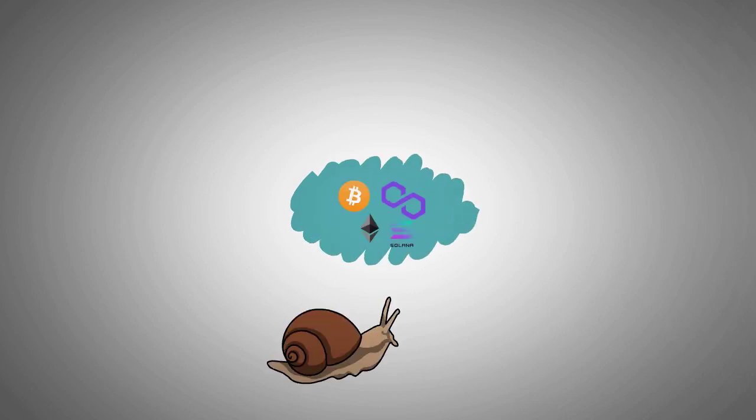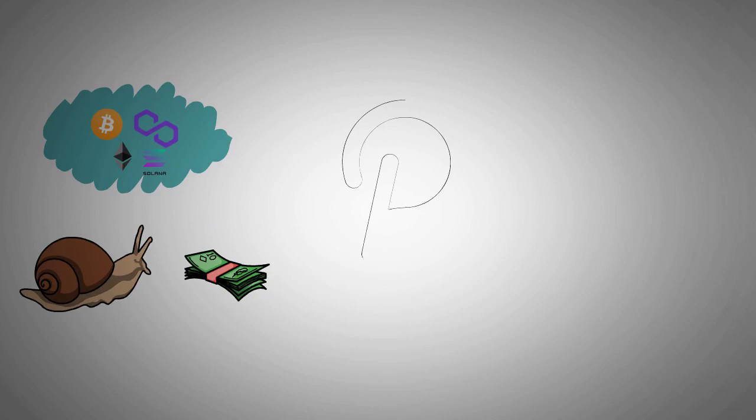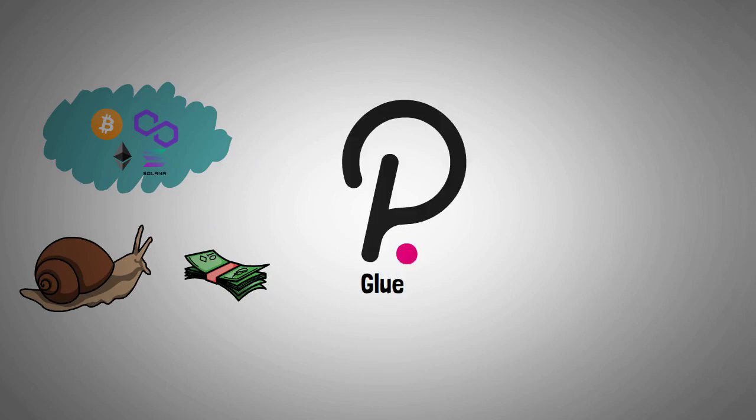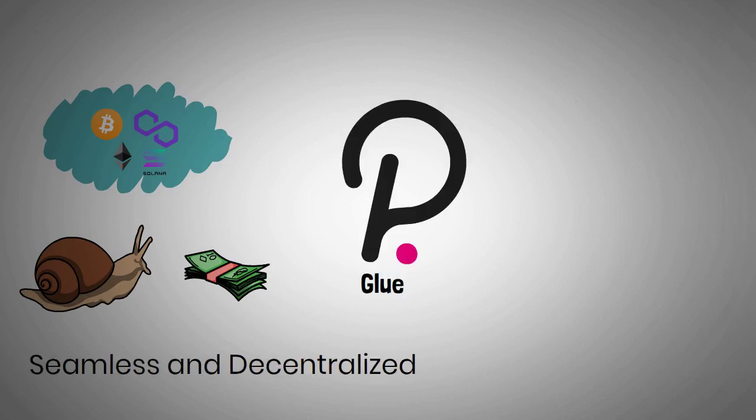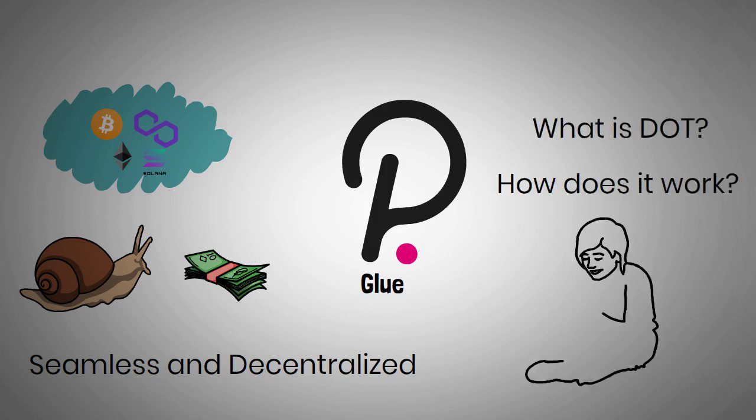With so many blockchains emerging to solve the problems of latency and transaction costs, Polkadot serves as a glue that can combine them all in a seamless and decentralized ecosystem. What is DOT? How does it work? To find out, keep watching this video.